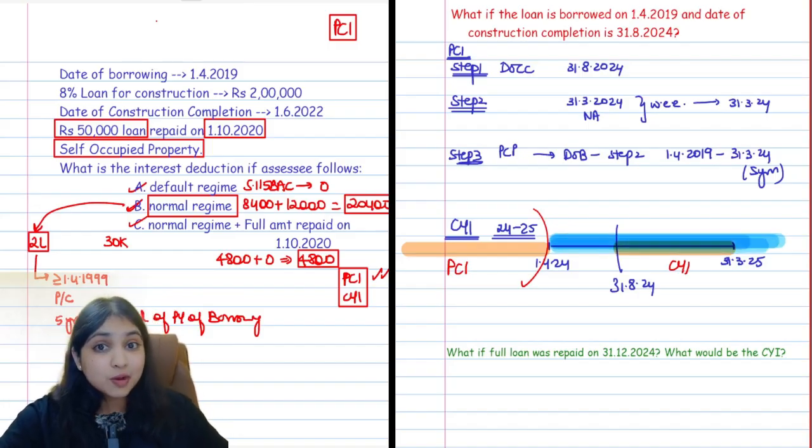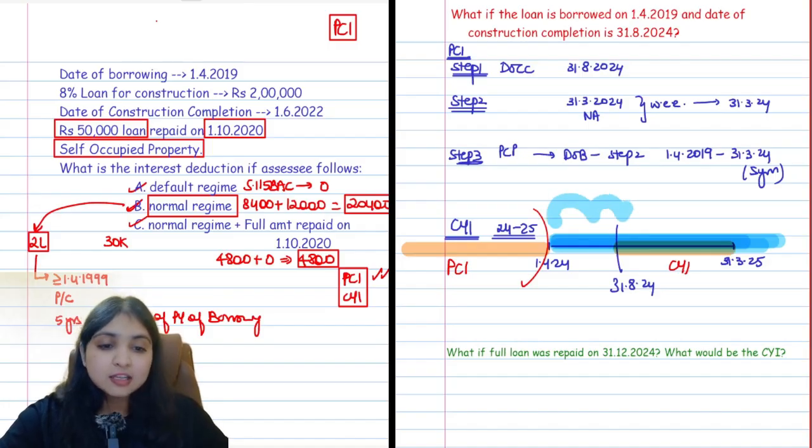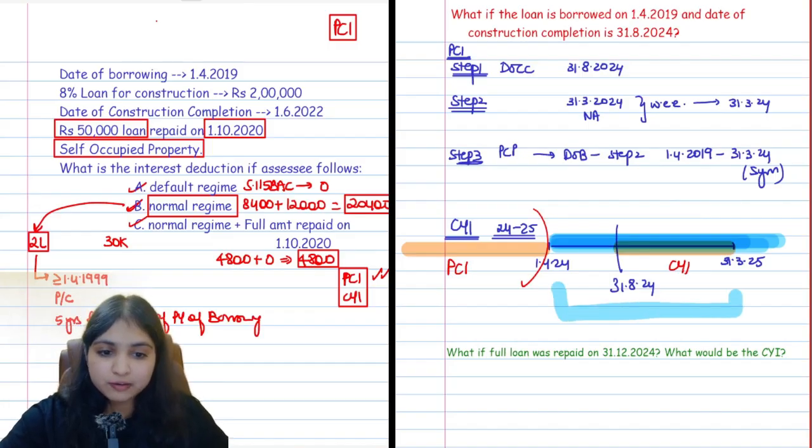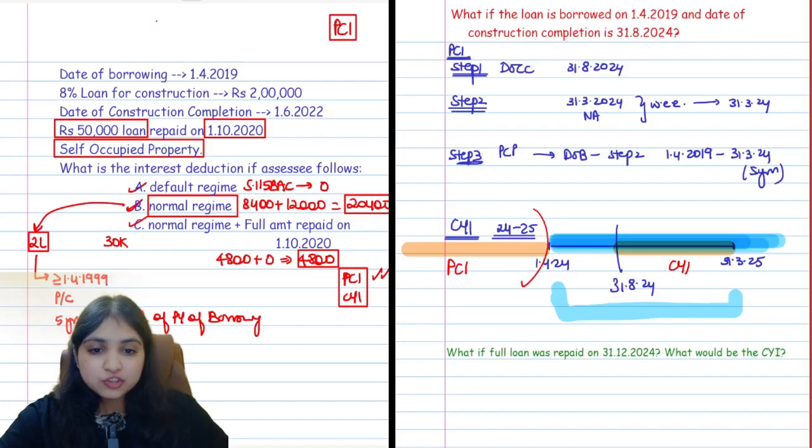So yes, there is a possibility that for one part of the current year, construction is still going on. It is okay. It is not post-construction interest. It is current year interest. So in the end, for the entire current year, for however many months the loan is outstanding, for that you will calculate. So in our example, our current year interest will be for all the 12 months, even though for a part of the year construction is still going on. Got it, guys? This iteration was just to show you that current year interest you should not take only for these months, you should take it for the entire year.